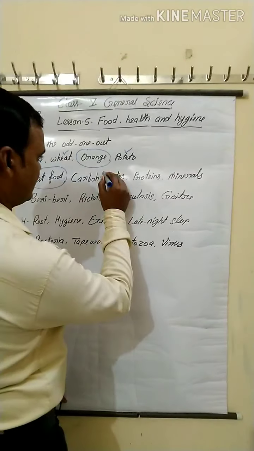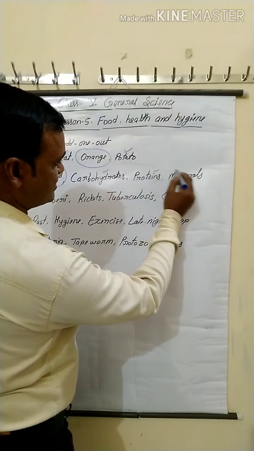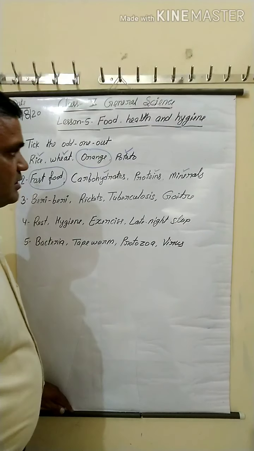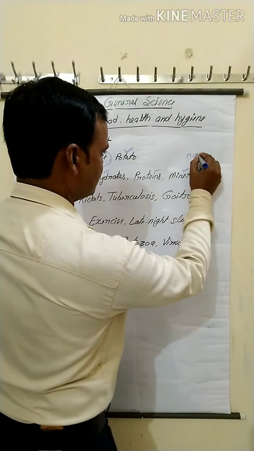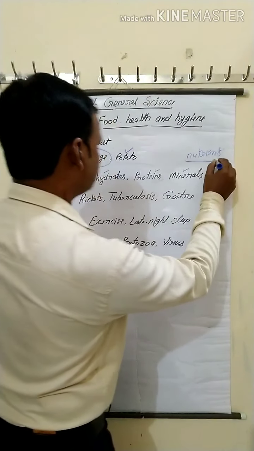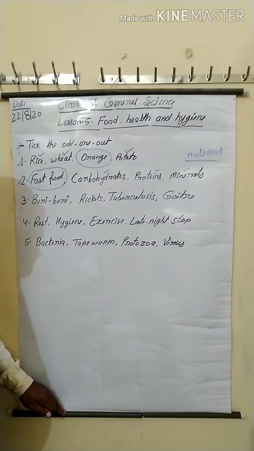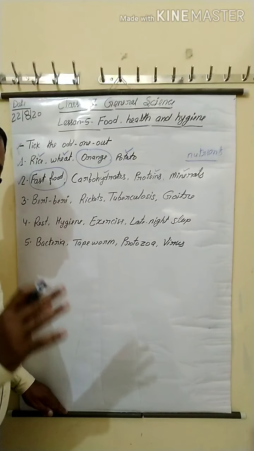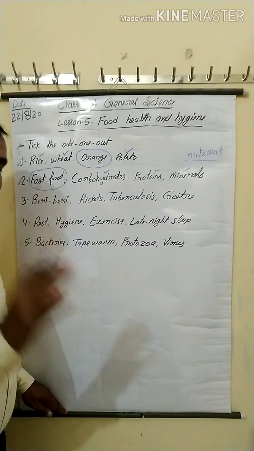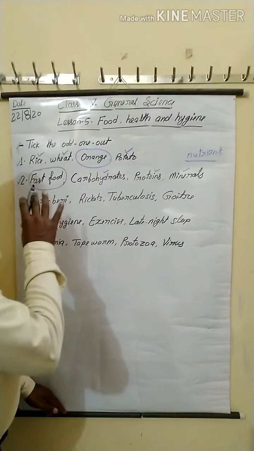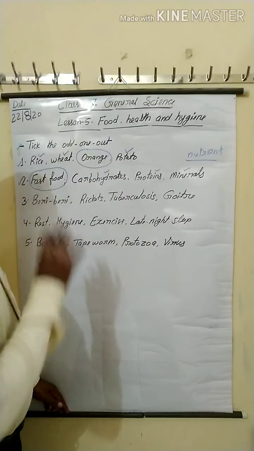Because carbohydrate, proteins, minerals, these are nutrients. But fast food is not a nutrient. Fast food is a food item. So that's why fast food is the odd one.